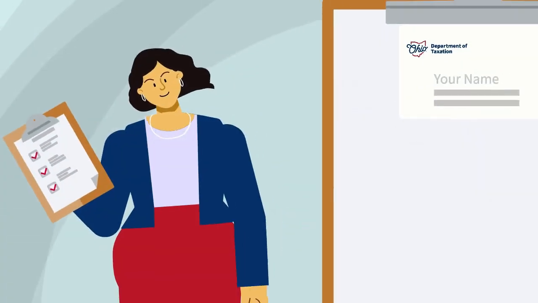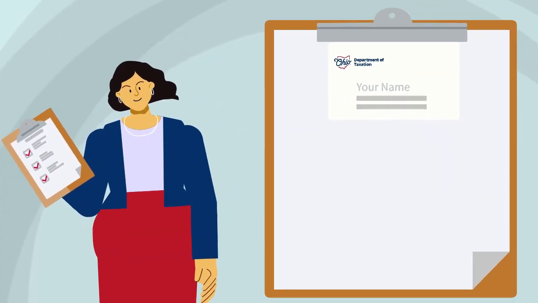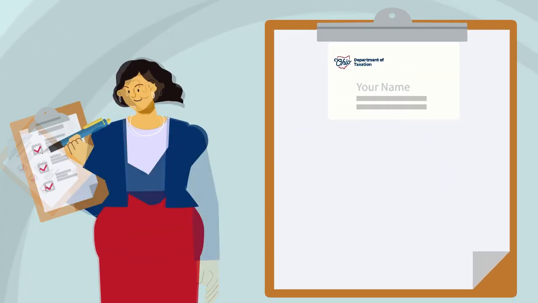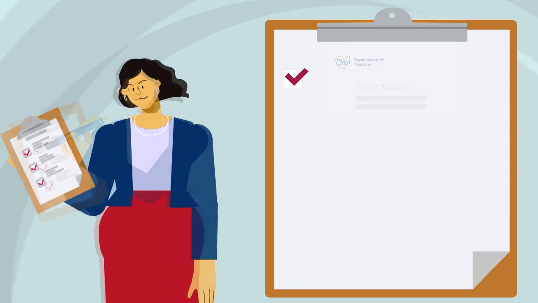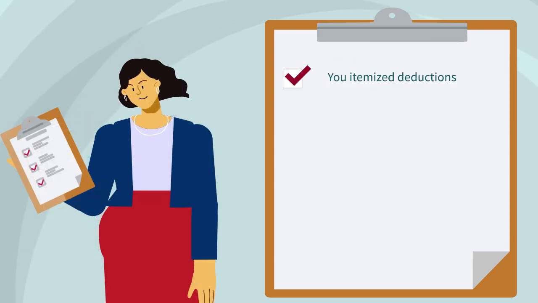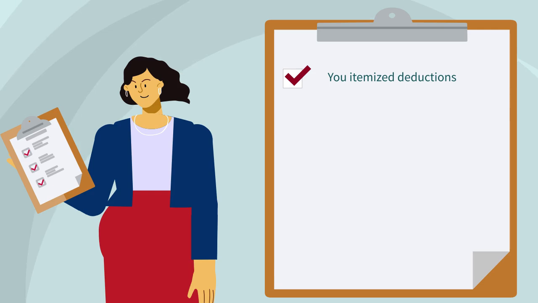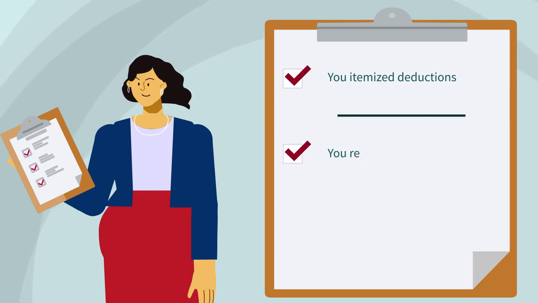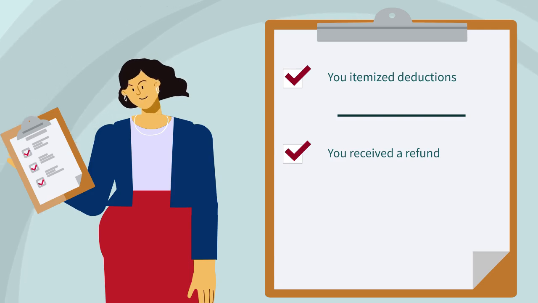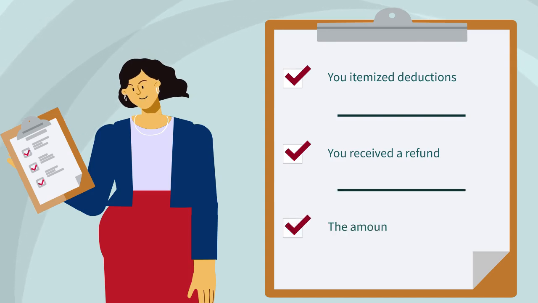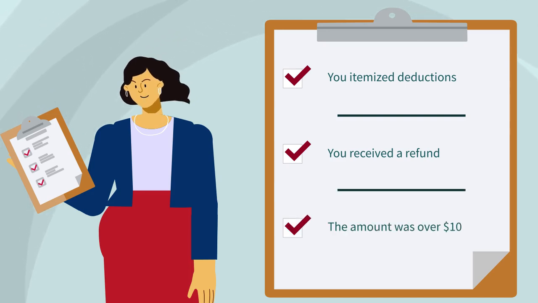You will receive a 1099-G from the Ohio Department of Taxation if all three of these conditions were met. You chose to itemize deductions on your federal tax return for the previous calendar year. You were entitled to an Ohio and/or school district income tax refund or had an overpayment during that tax year. And your total refund or overpayment was more than $10.